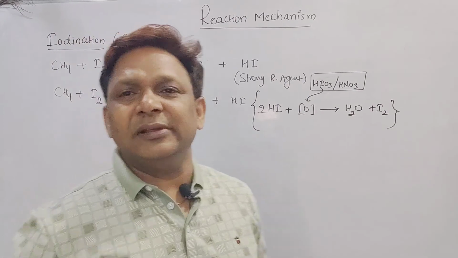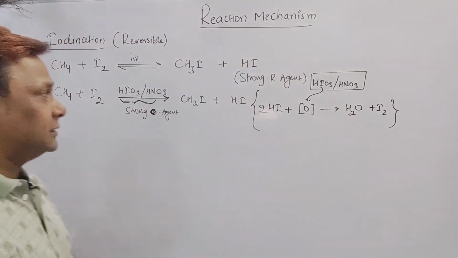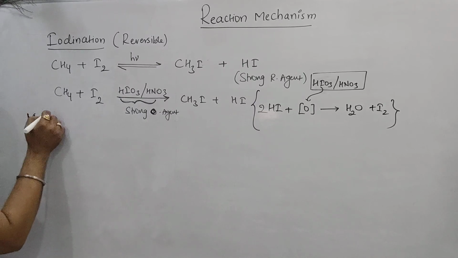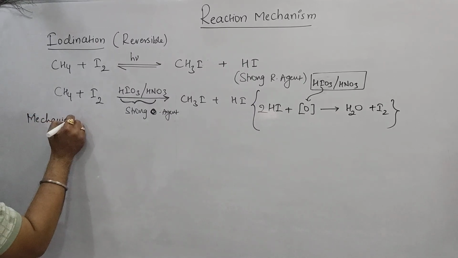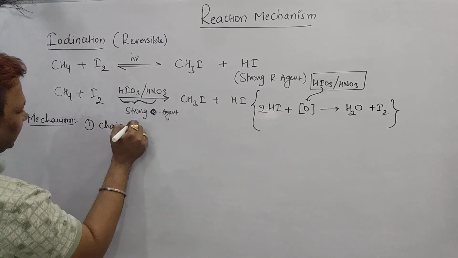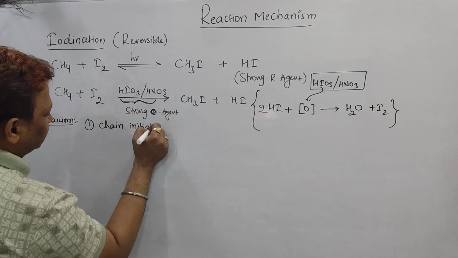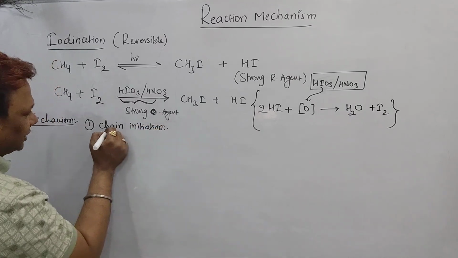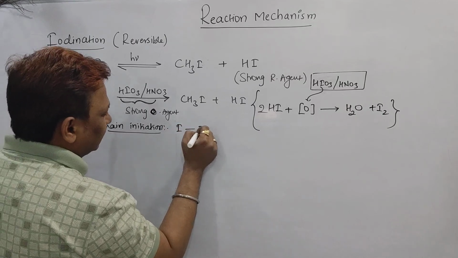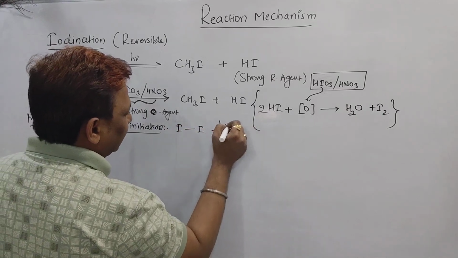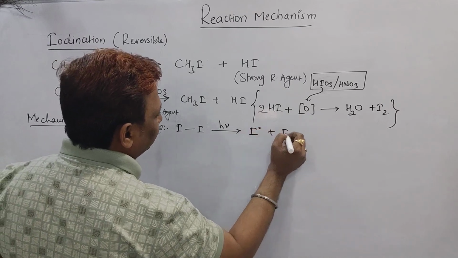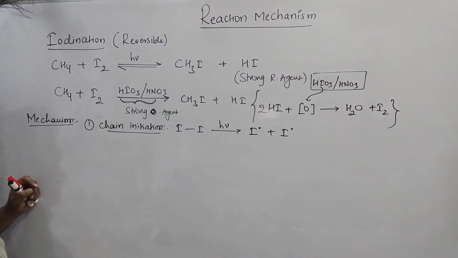But in this one, now we will see the mechanism of these reactions. What is the mechanism here? The mechanism will also occur in 3 steps. The first one is called the chain initiation step, beta. In the chain initiation step, whatever iodine we took here, in the presence of sunlight, forms I radical plus I radical. It is the first step.